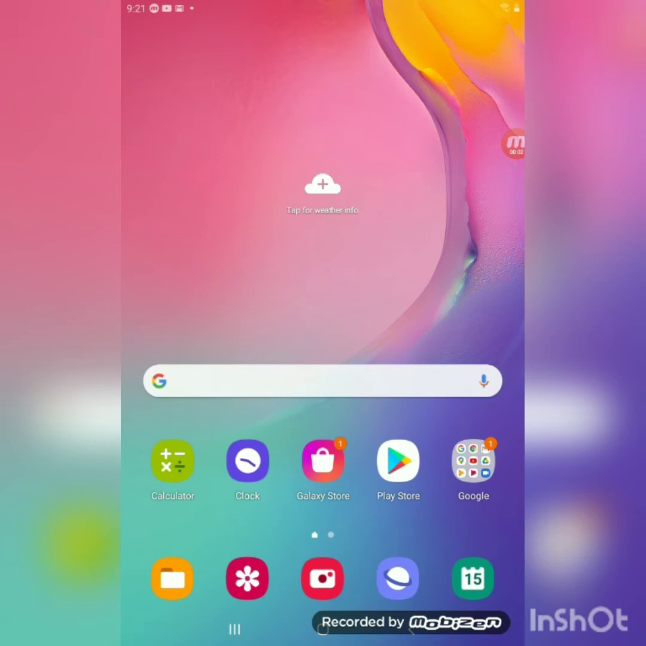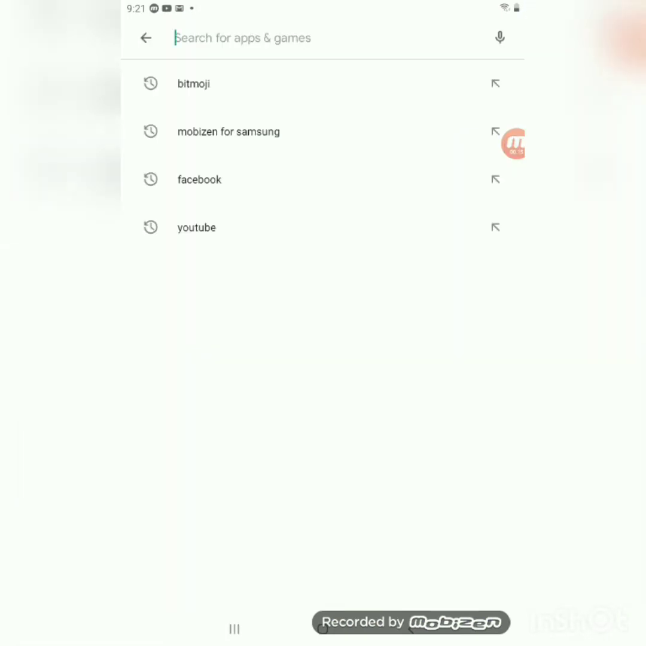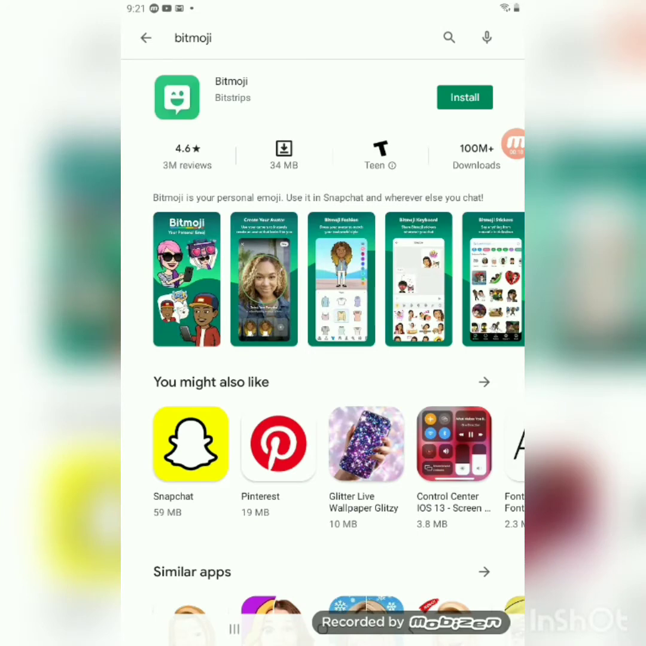Walk you through how to install the Bitmoji app on your handheld device, whether your tablet or your phone. So first you need to go into Play Store, and in the search panel you type in Bitmoji, and your Bitmoji app will look like this, and you select install. So we'll wait a little while for it to be installed